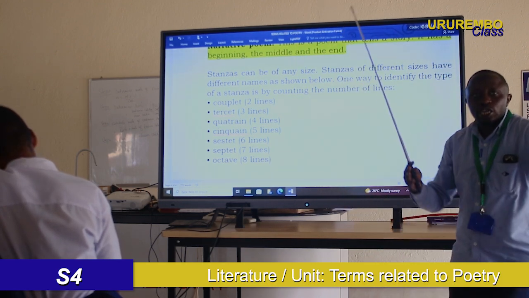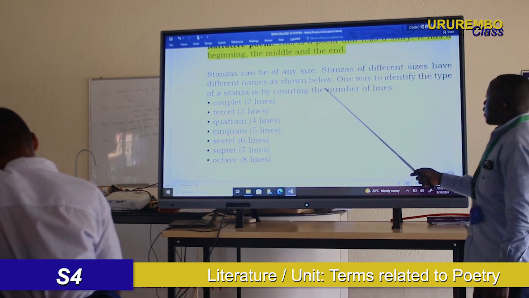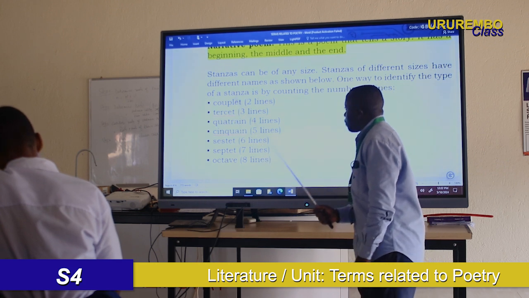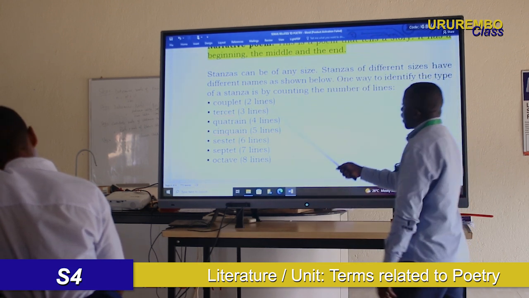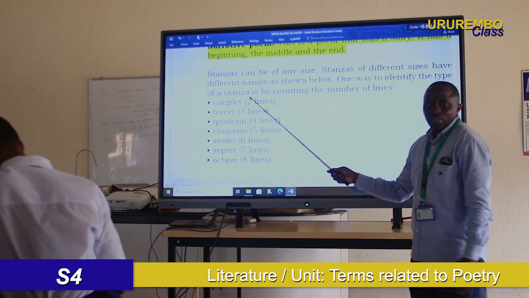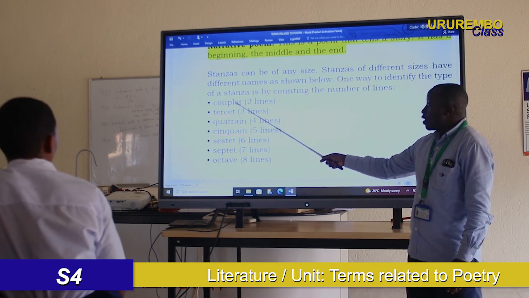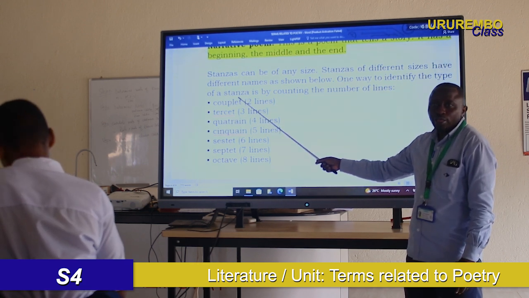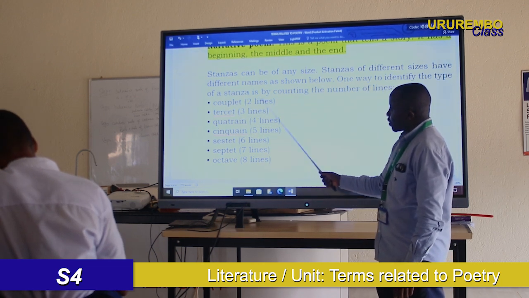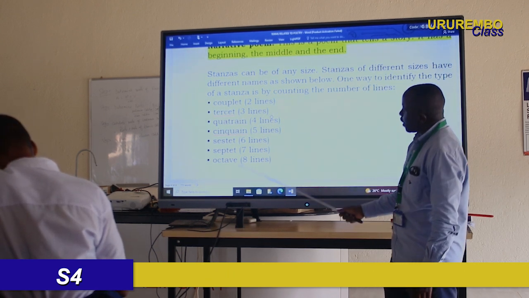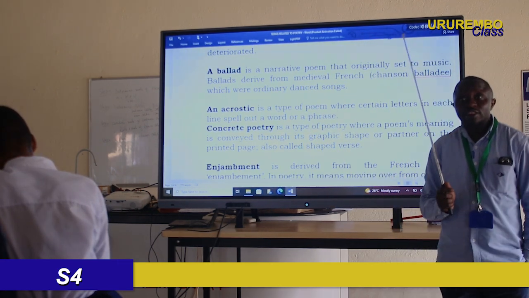Now we name stanzas according to their size. If a stanza has 2 lines, it will be called a couplet. If a stanza has 3 lines, it will be called a tercet. If a stanza has 4 lines, it will be called a quatrain.